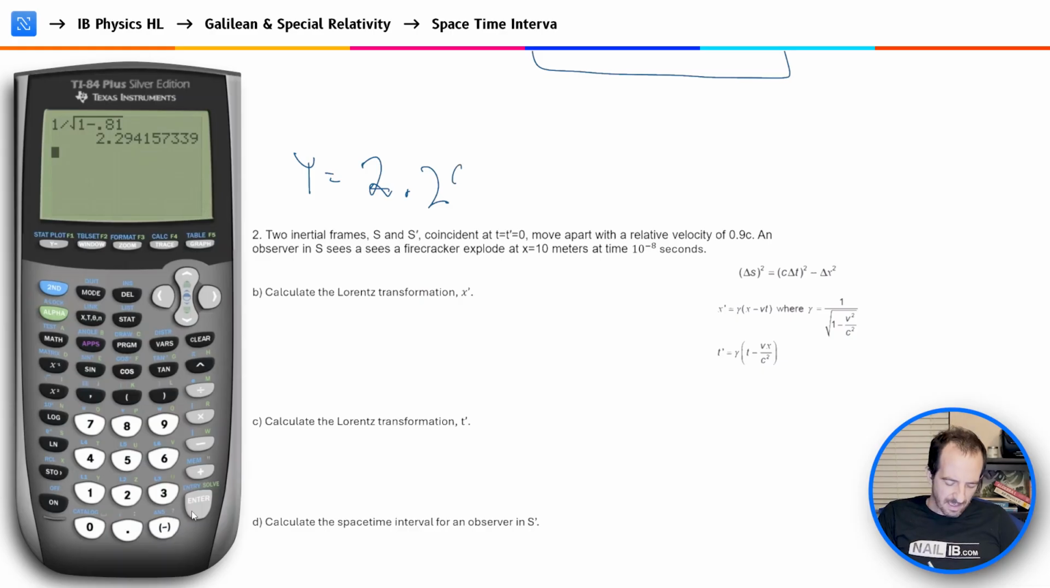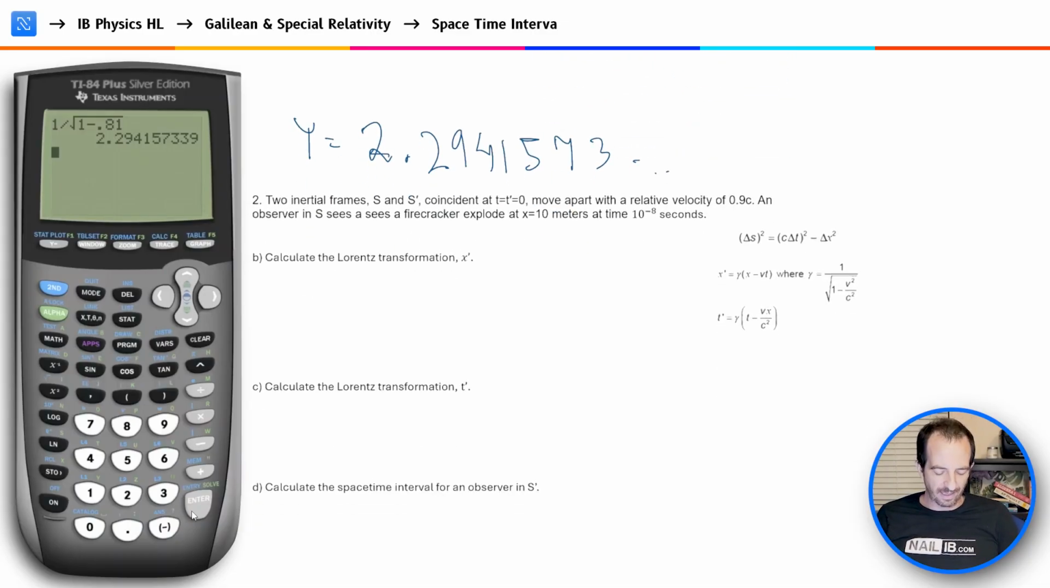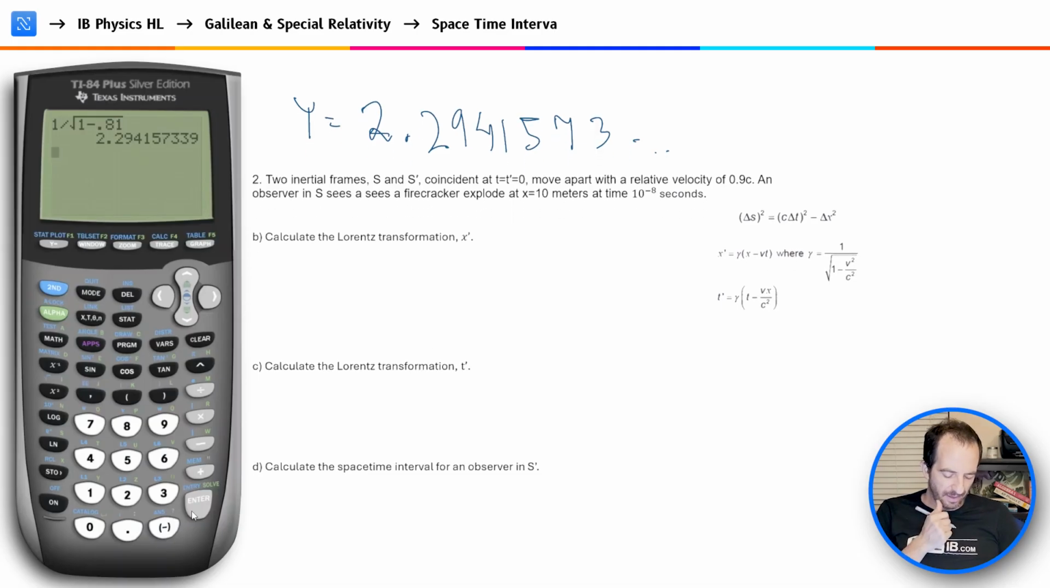2.29, and I'll write out all the numbers just to ensure that there's no rounding error. I'll also use my calculator just to ensure that we get this invariant, same number, which was negative 91 for the one observer. I want to make sure I get that same number within our reference frame. So we calculated the Lorentz factor, now let's calculate the Lorentz transformation for x prime. So we know that x prime is equal to gamma times x being 10, minus velocity, which is 0.9 c,